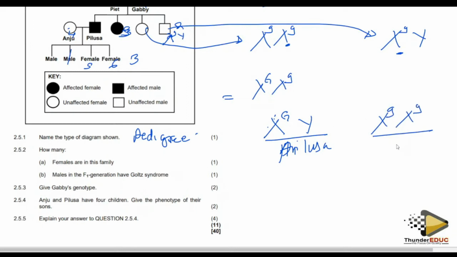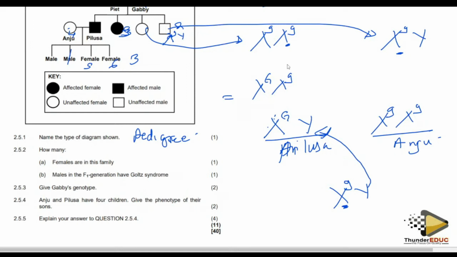So if they are looking for the sons, how are these sons going to be? Automatically the son is going to have this. You know why? It's because the father will always give the Y to the son, and the X is always coming from the mother. So a recessive condition in males, if it is sex linked, is caused by the female.